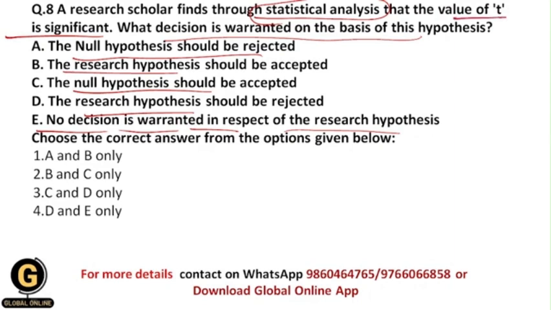So it means that whenever we get the t value as a significant value, then we need to accept the research hypothesis over here. Okay, and that's why in this situation we need to reject the null hypothesis, and that's why two decisions are warranted over here on the basis of this hypothesis. These two decisions are that the null hypothesis should be rejected and the research hypothesis should be accepted. So your correct answer should be 1, that is A and B only.